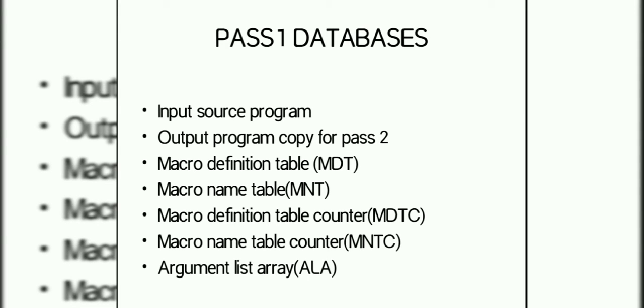The macroprocessor performs two passes, one to handle macro definitions and the other to handle macro calls. Databases of pass 1: input program, output program, macro definition table, that is MDT, used to store the body of the macro definition, macro name table, that is MNT, used to store the names of defined macros, macro definition table counter, that is MDTC, used to indicate the next available entry in the MDT, macro name table counter, that is MNTC, used to indicate the next available entry in the MNT, and argument list array, that is ALA, used to substitute index markers for dummy arguments.